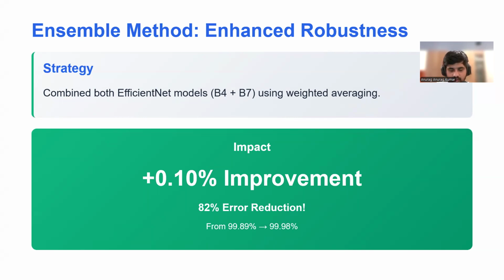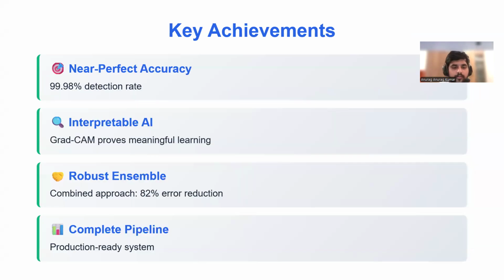So even a 0.1% is a big achievement, as we were able to reduce 82% of the errors that would occur from either our B4 or the B7 model. Basically, let's say at 99.89%, the 11 failing images are now reduced to 2. It means that out of the 11 failing, 9 are now passing, while only 2 images are failing. It's basically that. So here are our key achievements.